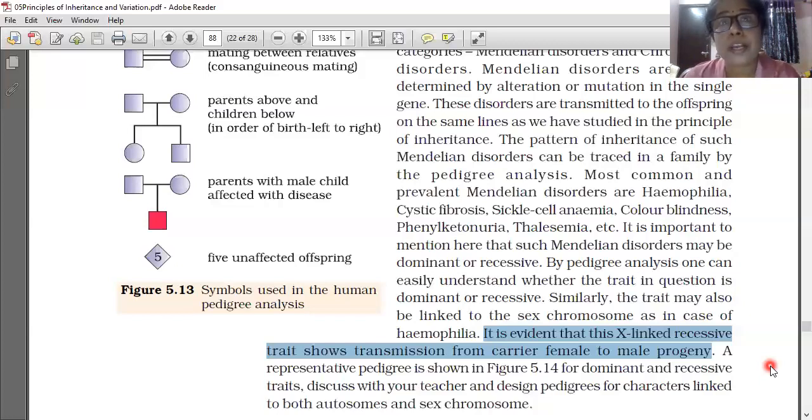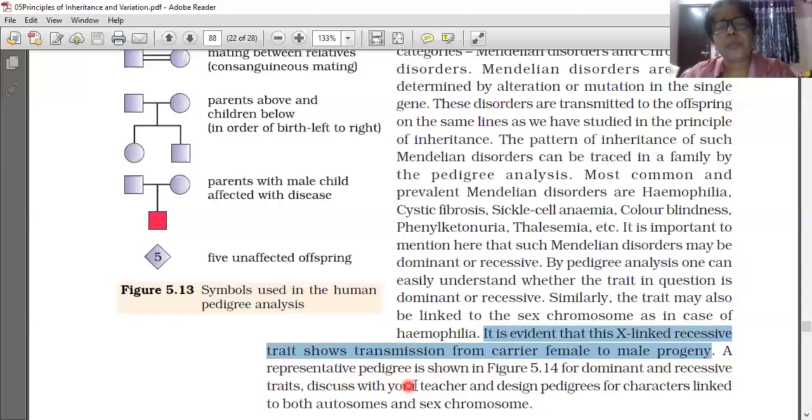But coming to the male, they have only one X chromosome. The other sex chromosome is Y only. So one X and one Y. If that X carries the recessive gene, the particular dominant gene is not there, so they show the disease, hemophilia. Understood why the male shows this disease and the female only acts as a carrier? It is evident that this X-linked recessive trait shows transmission from carrier female to male progeny.